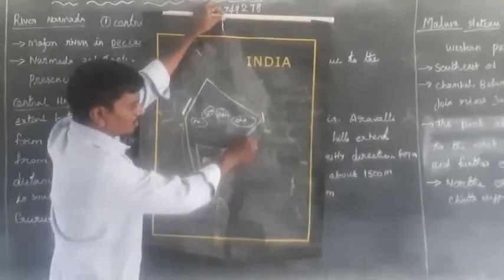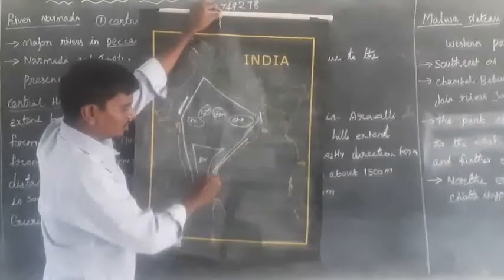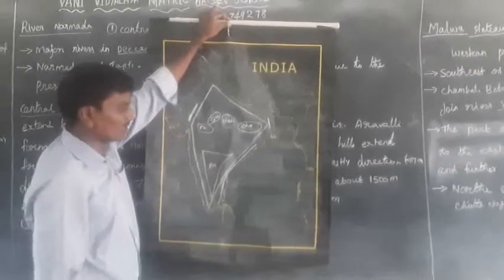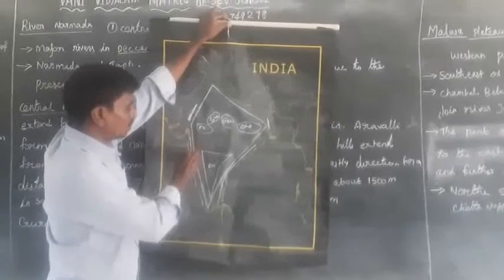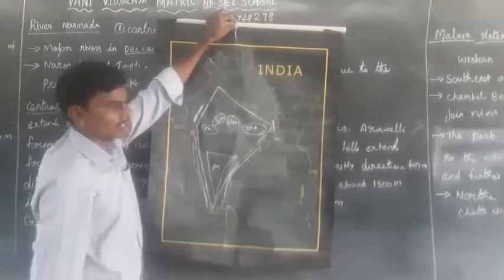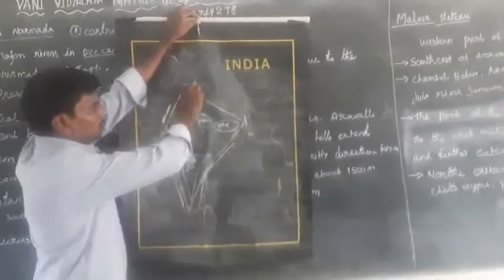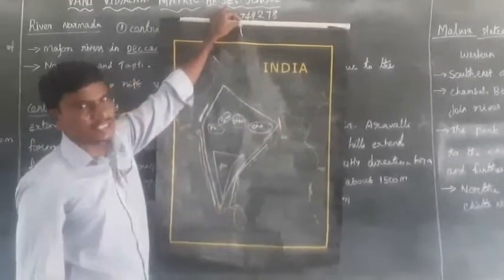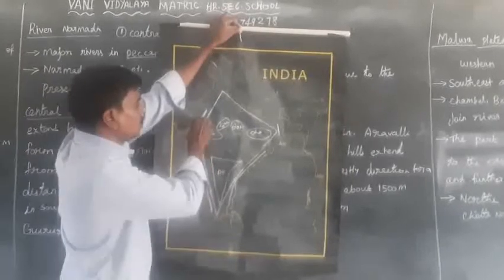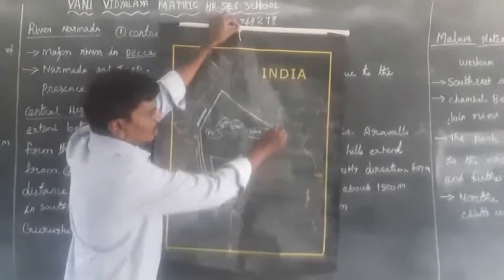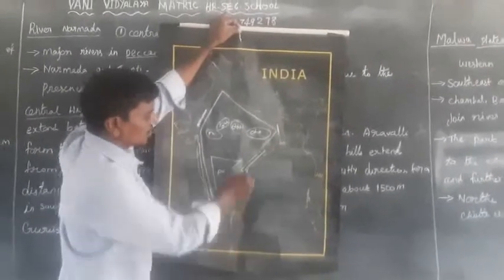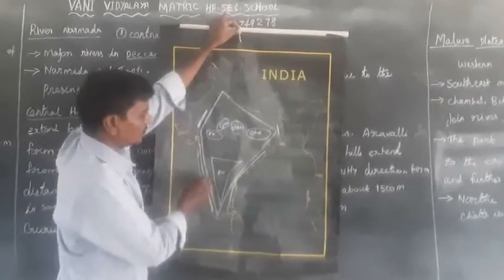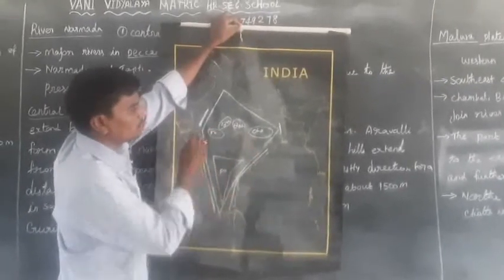The Eastern Ghats are located on the east side, and the Western Ghats are located on the west side. So the plateaus are surrounded by some ranges. The important ranges are the Aravalli ranges, Rajmahal Hills, Eastern Ghats and Western Ghats.